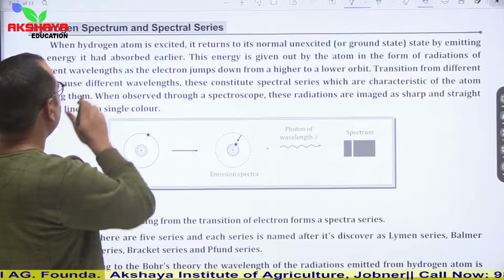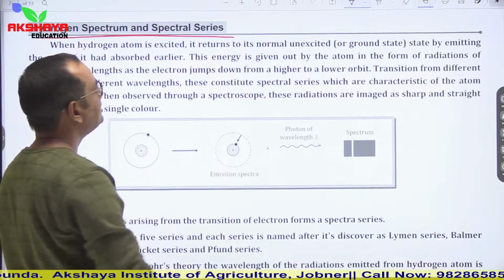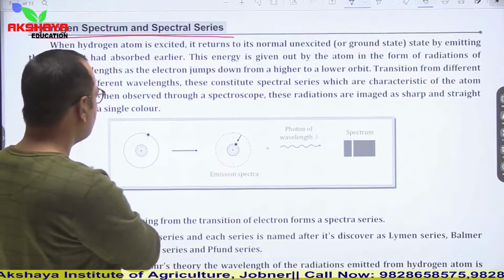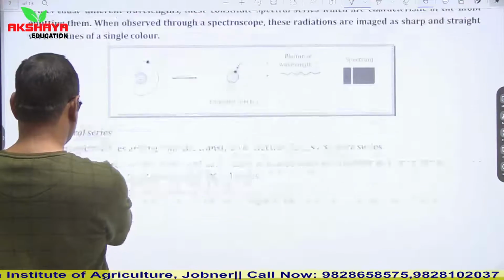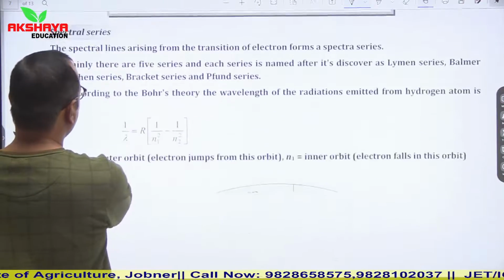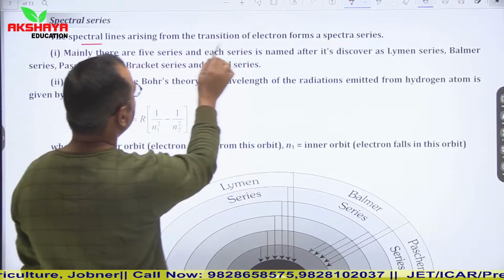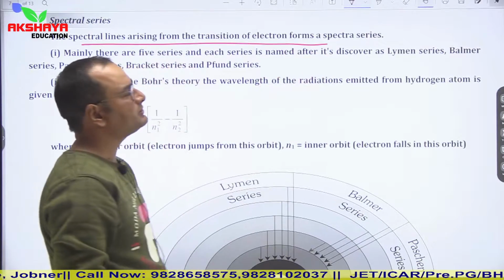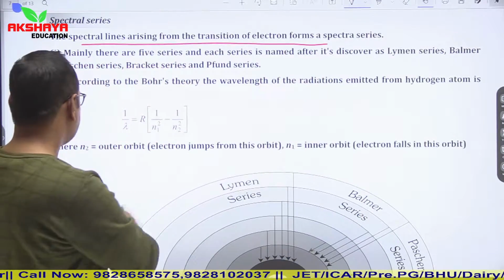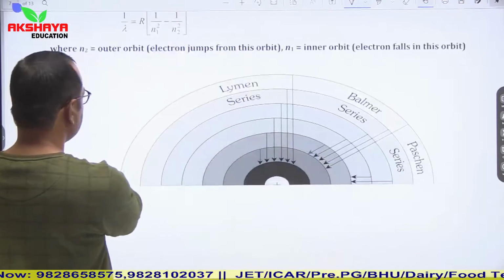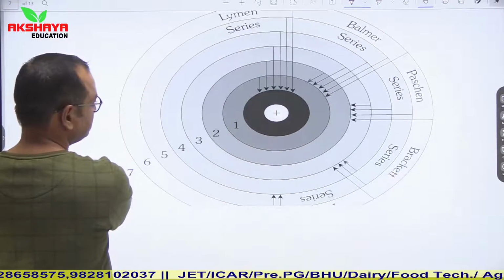Now see the hydrogen spectrum and spectral lines. What are these spectral lines? The spectral lines arising from transition of electrons form a spectral series. So let us see what this series is. So this is that series.